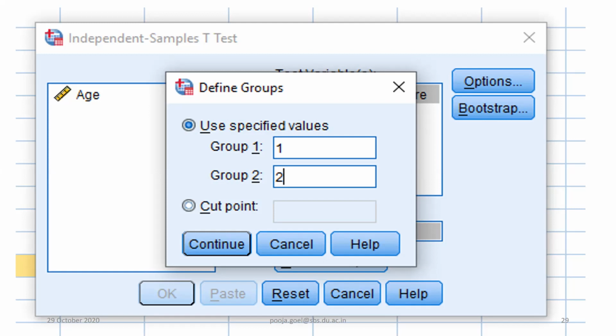Let's say I make a cut point of 40. All the people with age less than 40 will be in one group and the other people in another group. If I have already defined the category, I use specified value. If I have not defined the category, I put a cut point. Okay, clear?